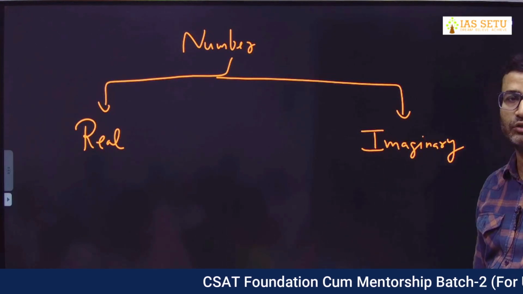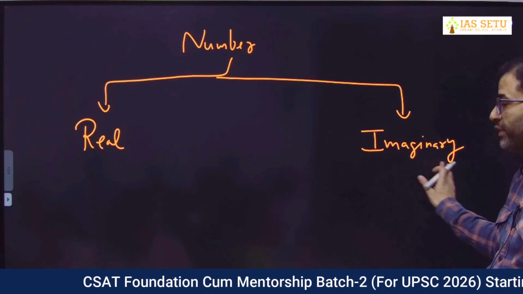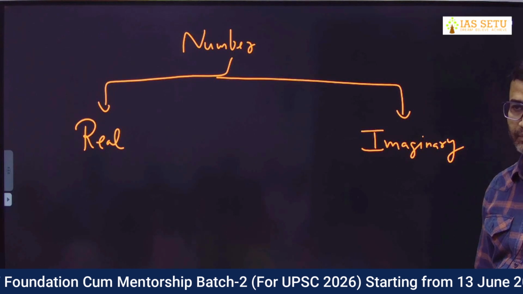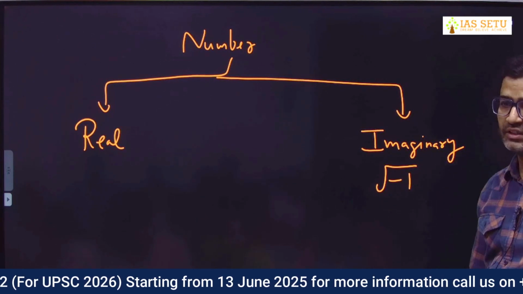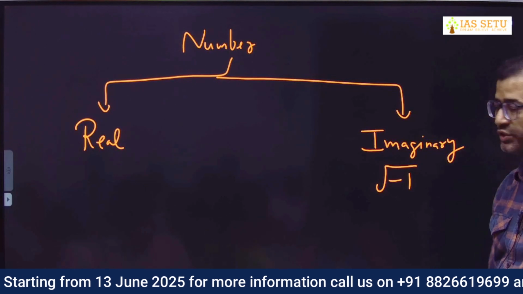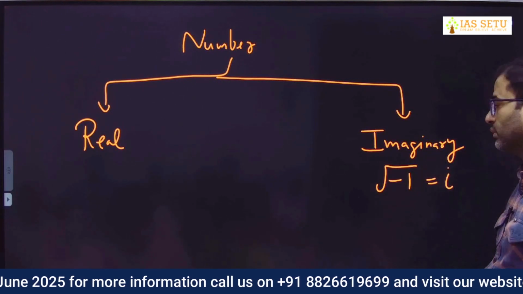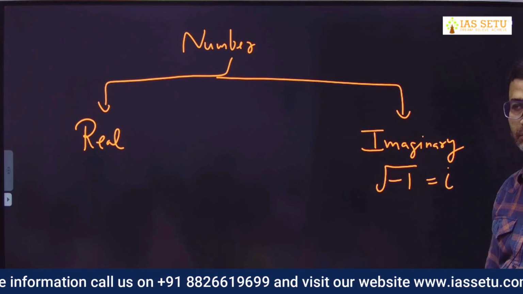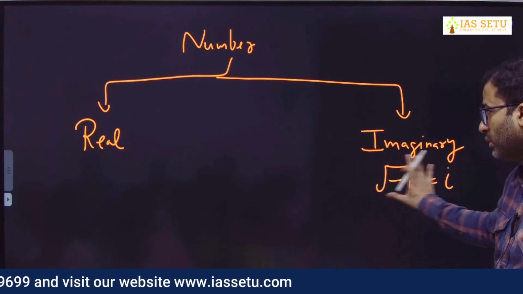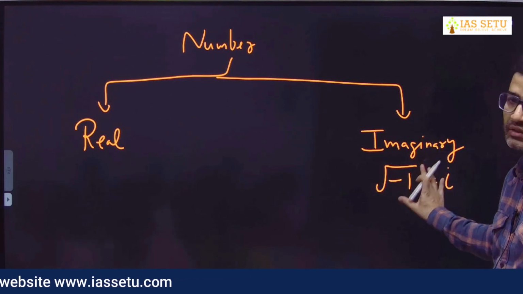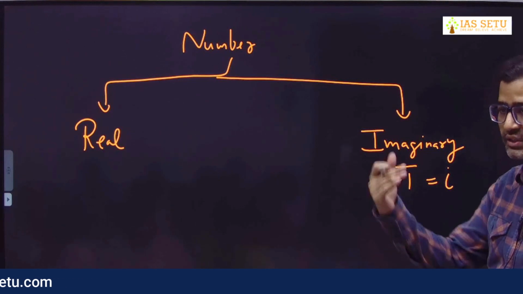Even for CAT also, in aptitude we never discuss imaginary numbers. Like root of a negative integer, under root of minus 1, which is known as iota. Don't ask anything because it is out of syllabus. We are not at all concerned about imaginary numbers because these are imaginary.